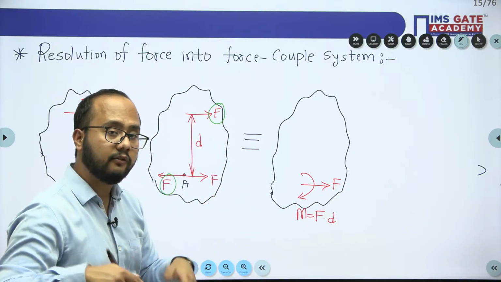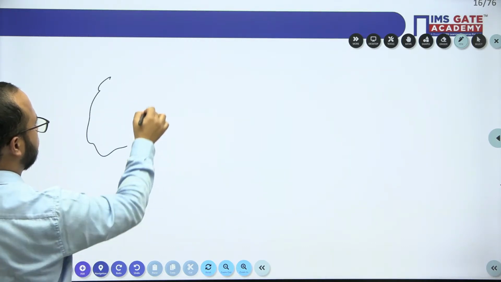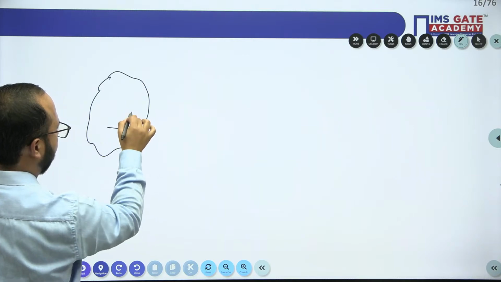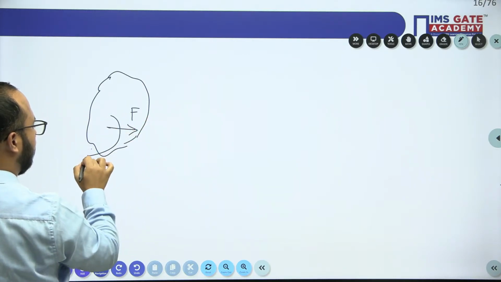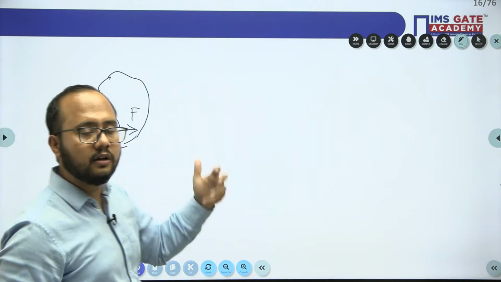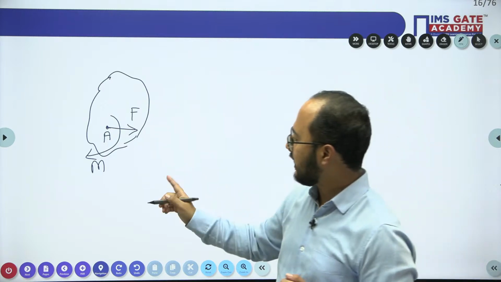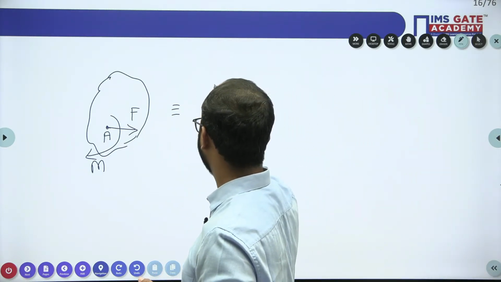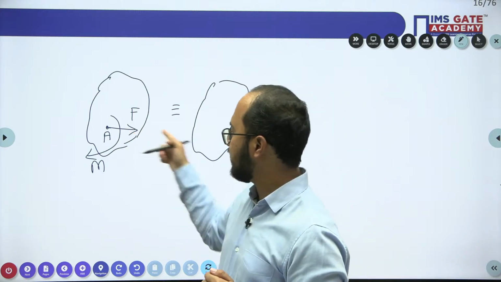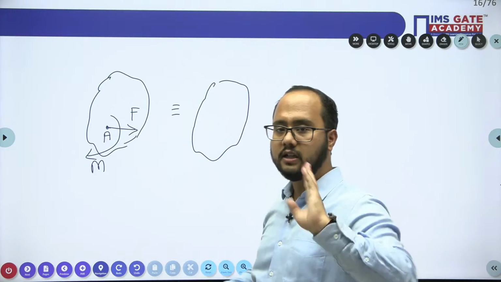If you want to go in the reverse manner, how will you do it? Let's suppose a case where a force F is acting like this, and there is a moment acting like this at point A. Now I need to convert this force couple system into a single force. Again, see how you can do it. Simply draw the body here, the same body I have drawn. This force is acting and this couple is there.